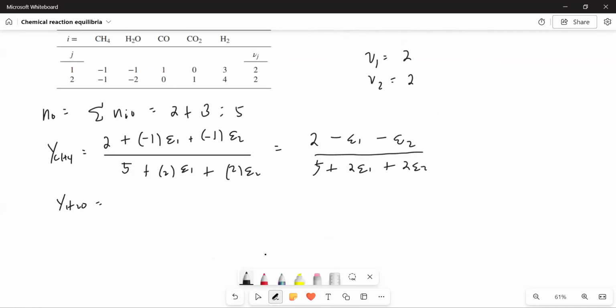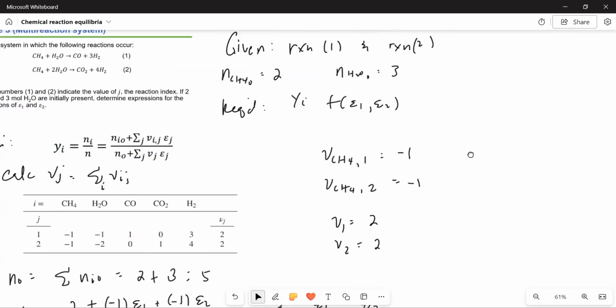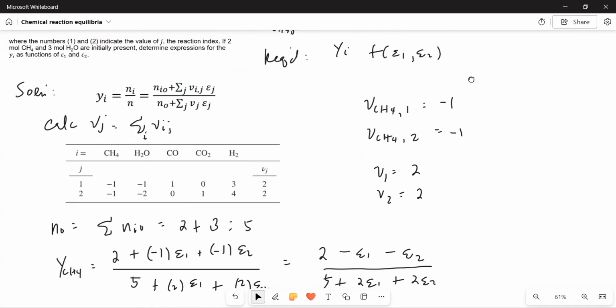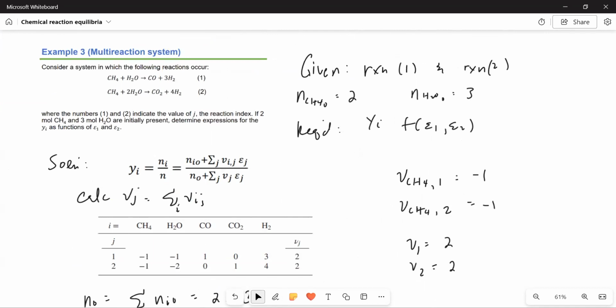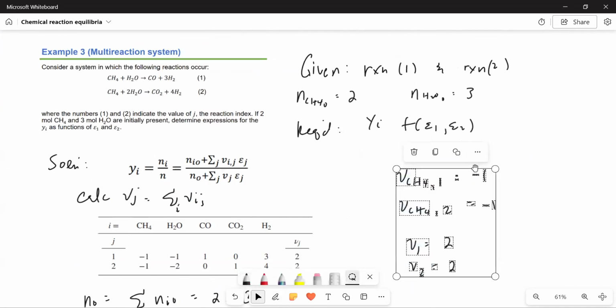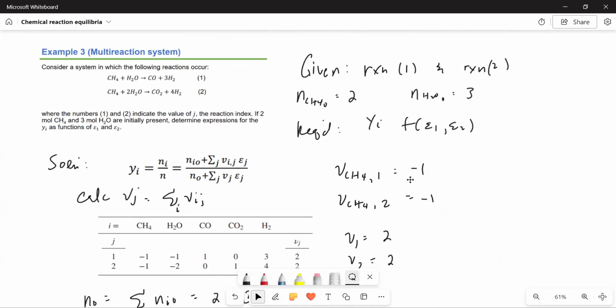So the next step: there's no more scratch area, so let me move this a bit here.